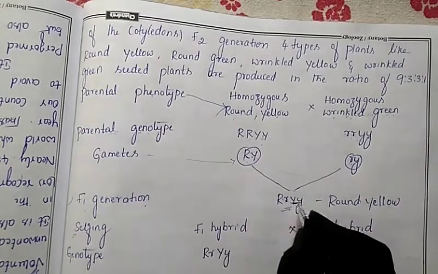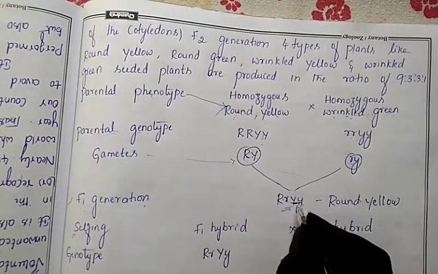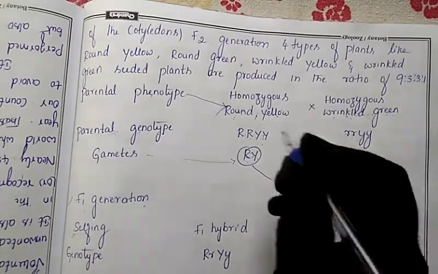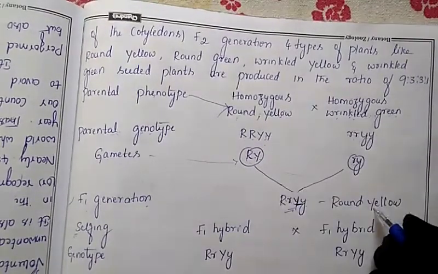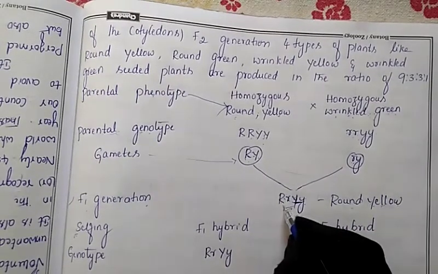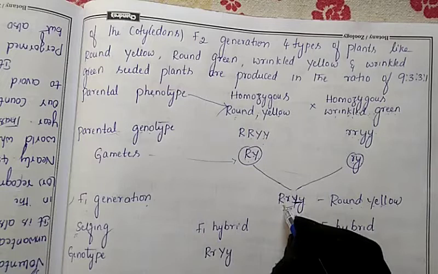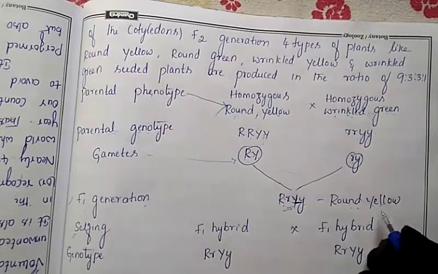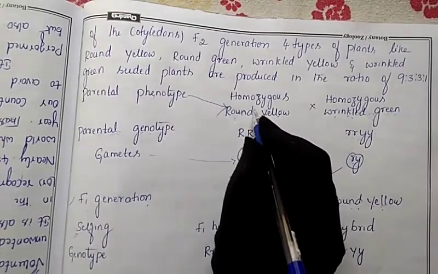In this case what comes here? Capital Y small y. So who is dominant here? Capital Y is dominant. Capital Y, what will it show here? It will show yellow color. Round yellow we will get here. What is the phenotypic character of the F1 generation? Round yellow. So like how it is present in one parent.